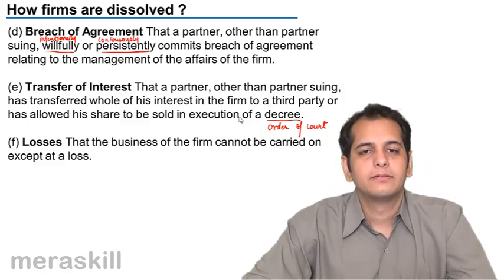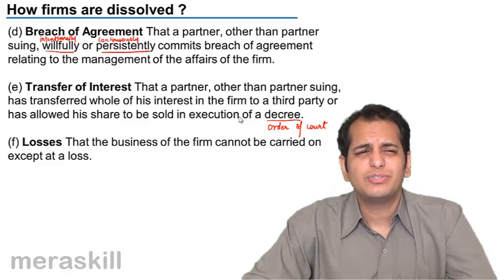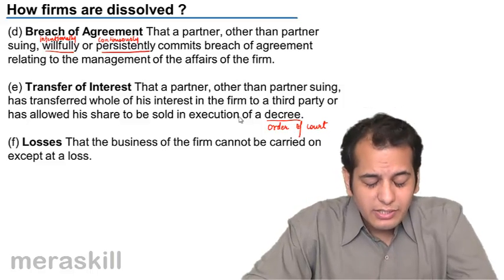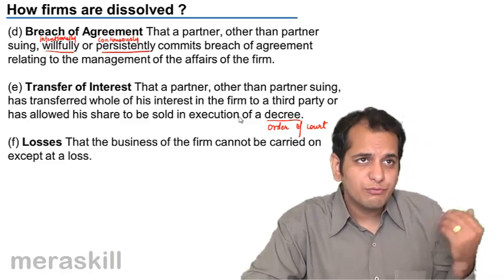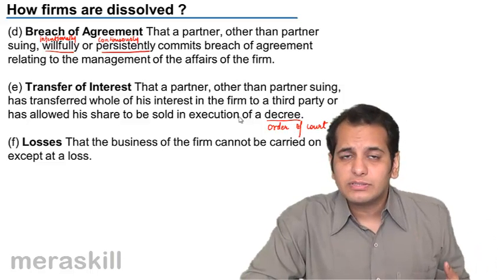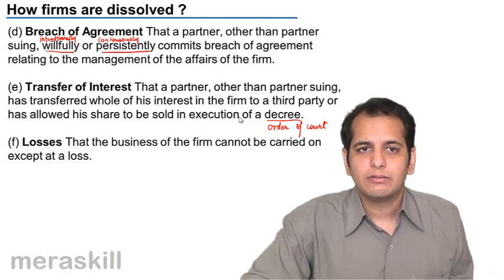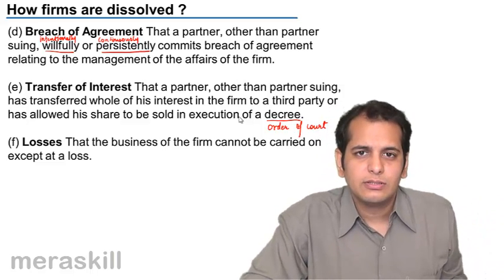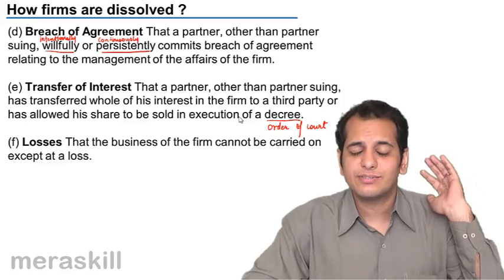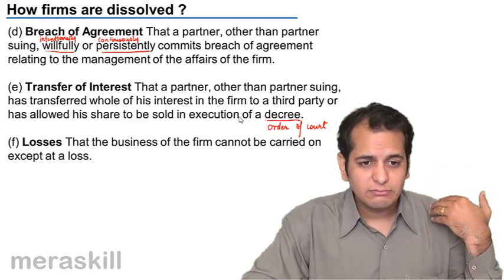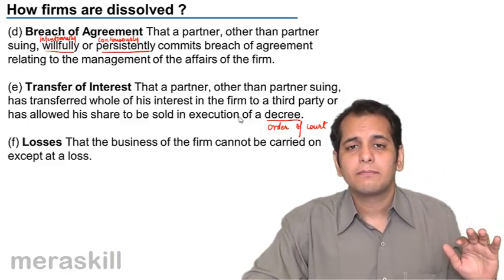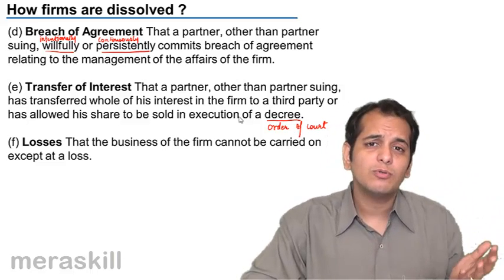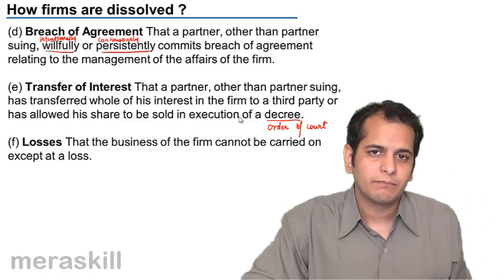Losses. This is very easy to understand. This is very logical that if the firm is continuously making losses and in the future profits cannot be anticipated, we cannot see that if we continue with the firm and we make profits, this firm can exist, can survive, can be managed only at losses, then it makes all the more sense that the firm be dissolved.